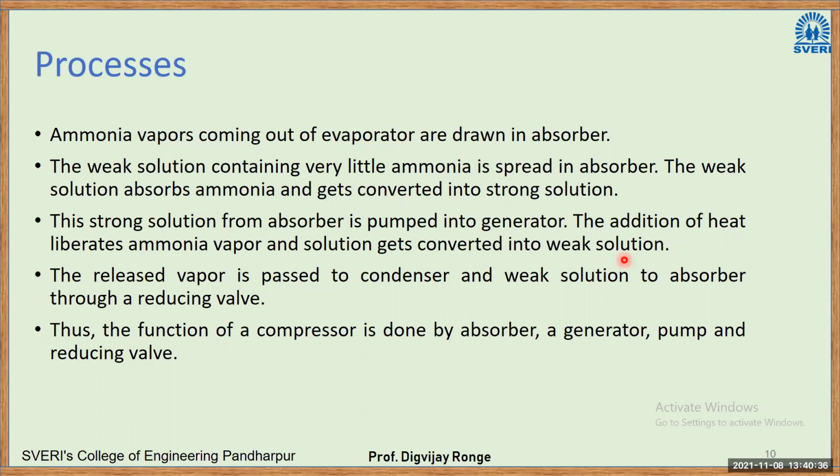So in the generator, it is separated. So we get ammonia separate and water separate. The released vapor is passed to the condenser and the weak solution to the absorber through a reducing valve. Thus, the function of compression is done by the absorber, generator, pump, and pressure reducing valve.